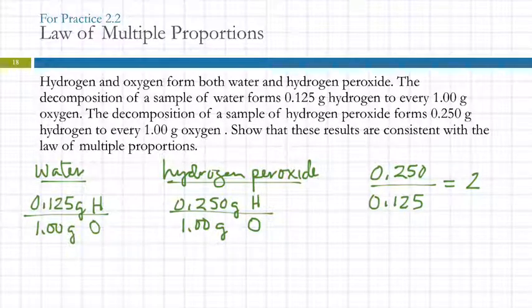Now again, these are coming from actual measurements, and so if it comes out to be 1.99993, it's 2. Any questions? So law of multiple proportions, we're looking at the ratio of the ratios.